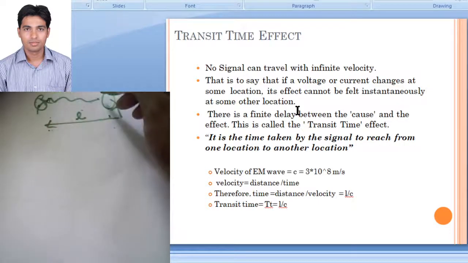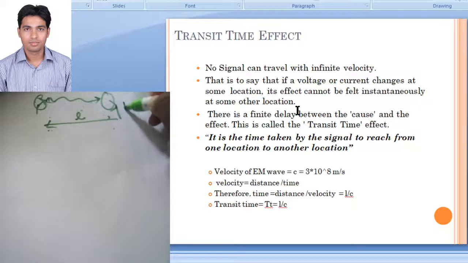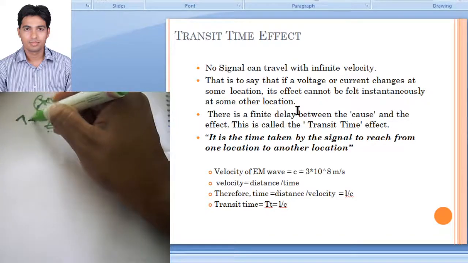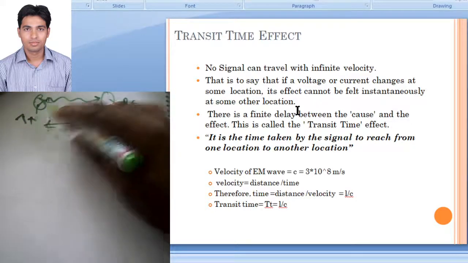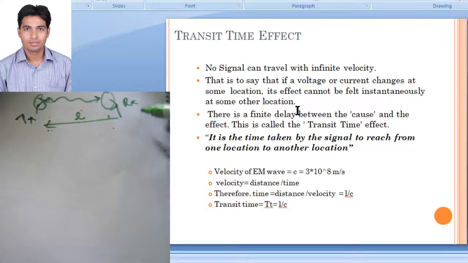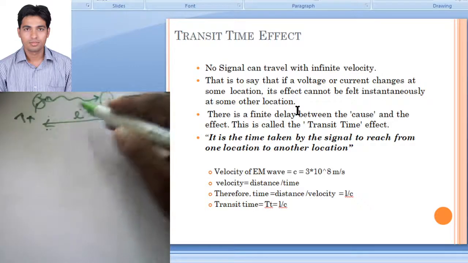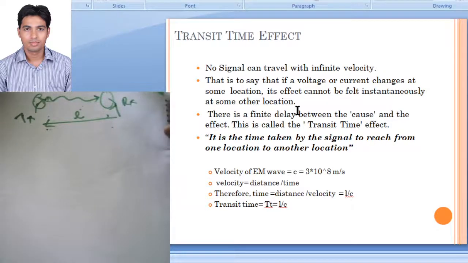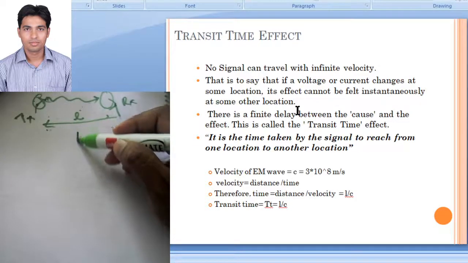this signal will not instantaneously reach this receiver. This is our transmitter and this is the receiver. The signal will not instantly reach the receiver. It will take some definite time, because the signal does not travel with infinite velocity. That time is called the transit time.